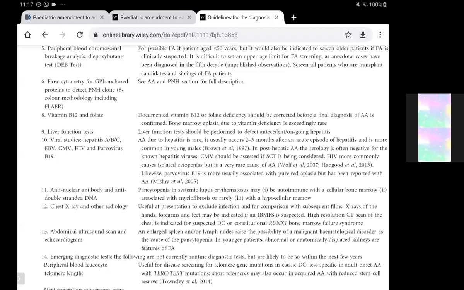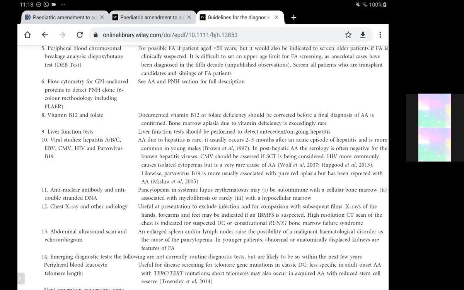The next generation sequencing, they mentioned that the turnaround time is very long, but it should be sent because it will be required for cancer surveillance and genetic counseling in the follow-up.